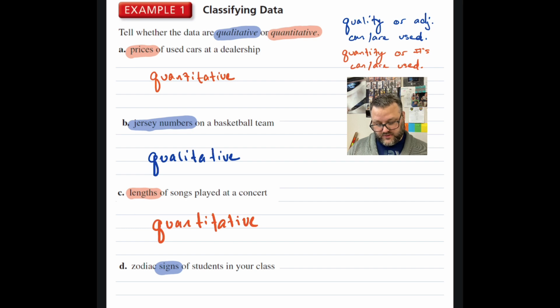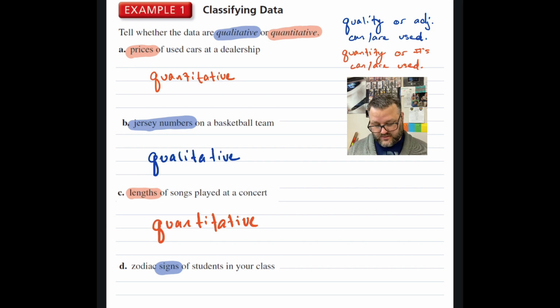Zodiac signs of students in your class. So zodiac signs come from the first month, the second month, or a date range. I know some run from, let's say, the 23rd of one month to the 22nd, or vice versa. I don't remember which. Not a huge zodiac follower. My sister is. She could tell you all about it.